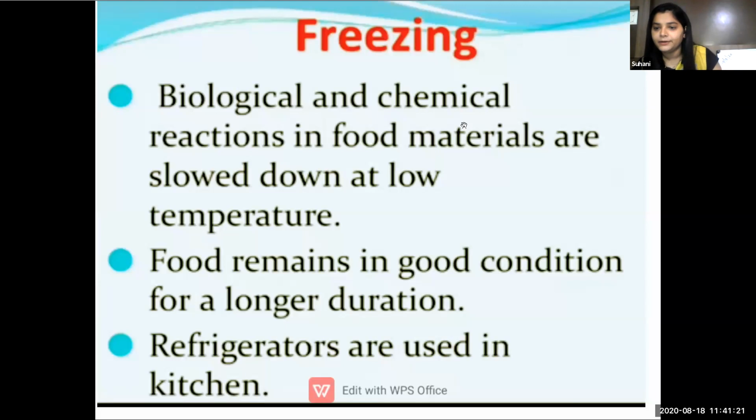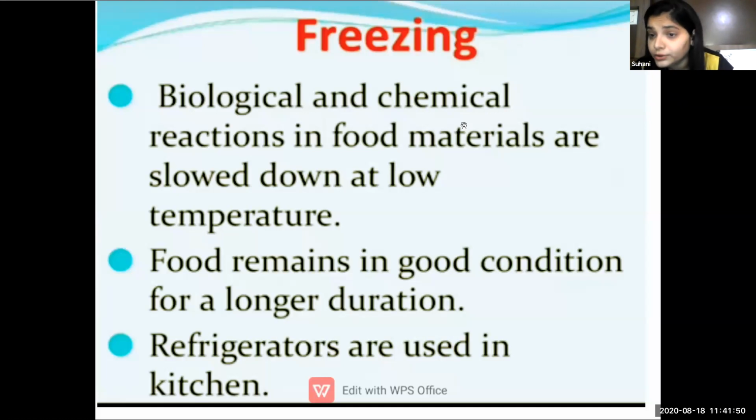The temperature outside the refrigerator is warm and the temperature inside is cold. Yes or no? That's why we call it a refrigerator, because it has a low temperature. When we keep our food in that low temperature, the biological and chemical reactions in the food slow down, and that's the reason our food can stay for a longer period of time. Understood, students?